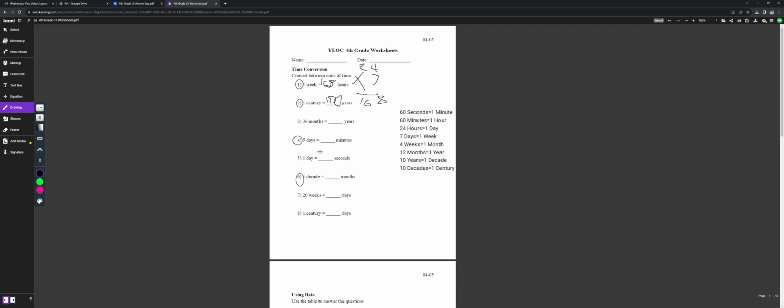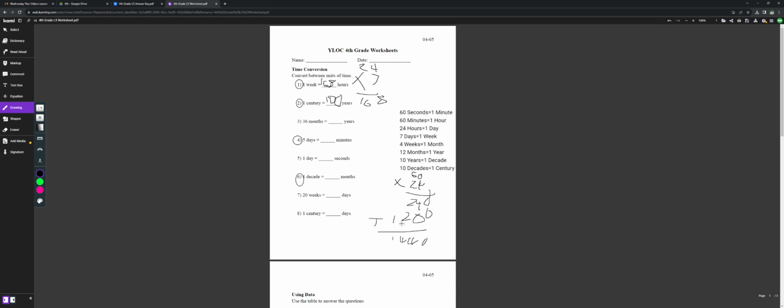So we have, for number 4, 5 days equals blank minutes. There are 24 hours in a day and 60 minutes per hour, so we're going to first multiply 60 by 24. 0 times 4, 0. 6 times 4, 24. 0 times 2, 0. 6 times 2, 12. So we get 1,440.